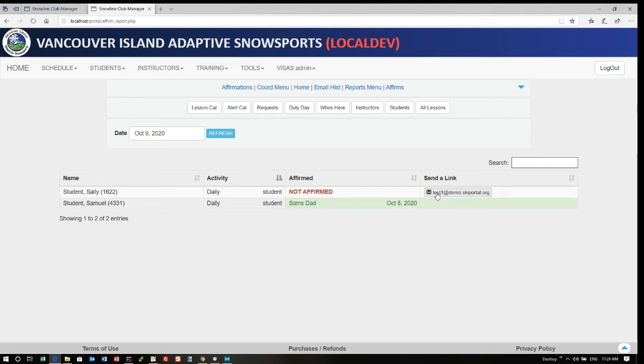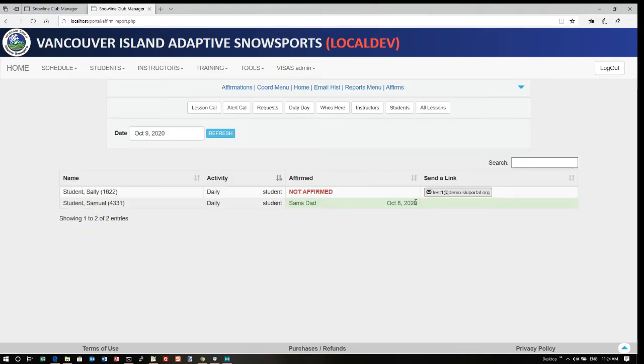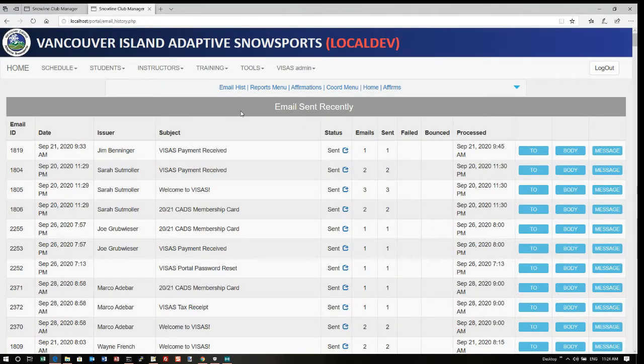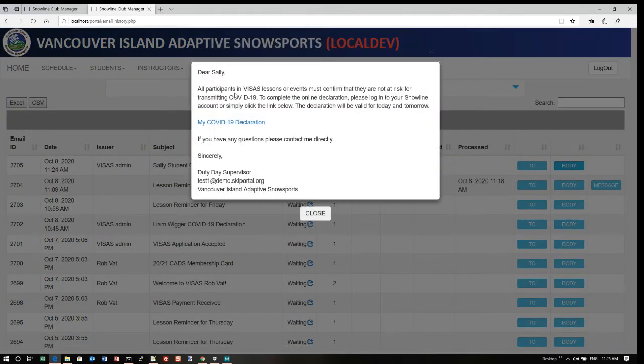So you can quickly send an email to her dad that says, here's the link. Click the link and complete it. So that's gone out. And to take a quick look at what that email looks like, it's gone to the dad or whoever the email person is on the profile. And here's what it looks like. They got Sally student COVID declaration, and it very simply says blah, blah, blah. Here's the link to the COVID declaration.